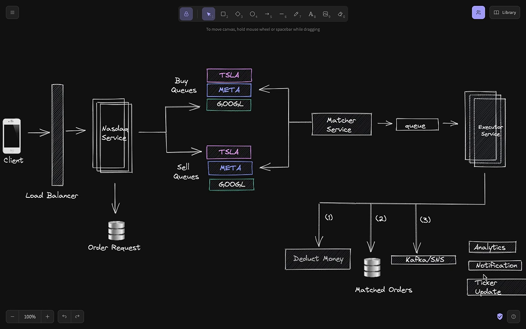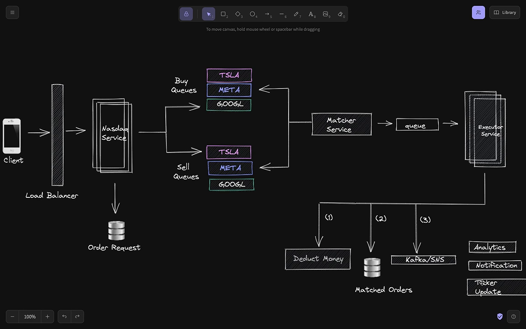Analytics, notification, ticker update we have not covered as part of this scope, but they can be extended with the existing design, right? So that's the entire design where we are handling buy, sell, and status update requests. We are handling limit orders, partial order matches, and orders validated till end of market.